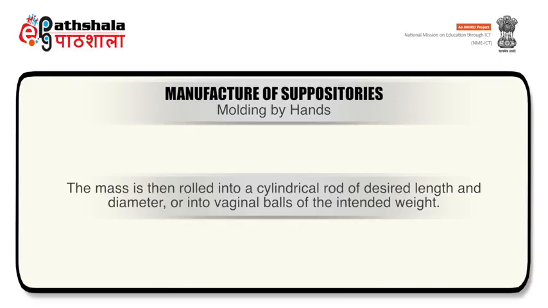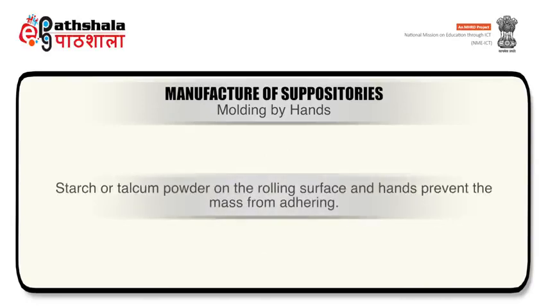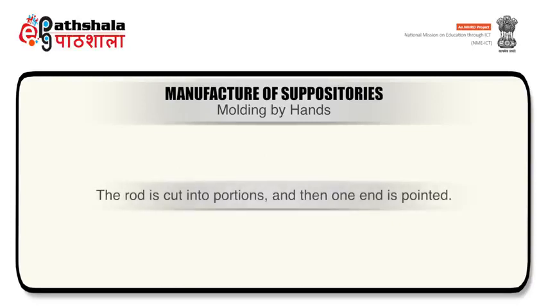The mass is then rolled into a cylindrical rod of desired length and diameter or into vaginal balls of intended weight. Starch or talcum powder on the rolling surface and hands prevents the mass from adhering. The rod is cut into portions and then one end is pointed.